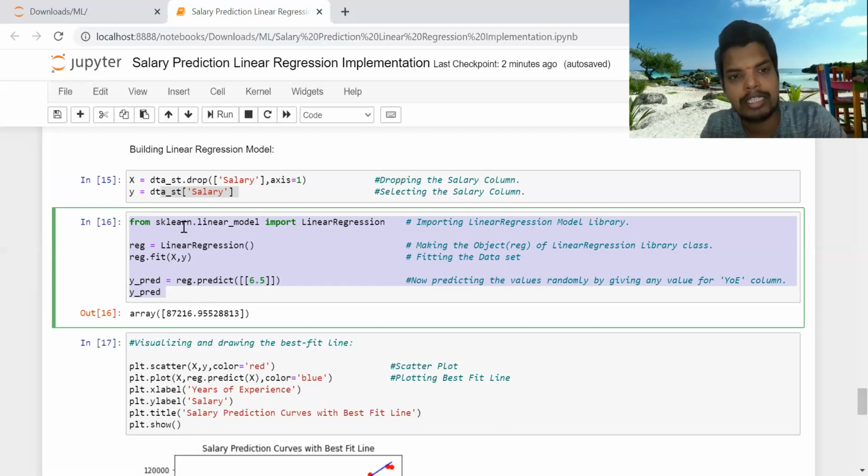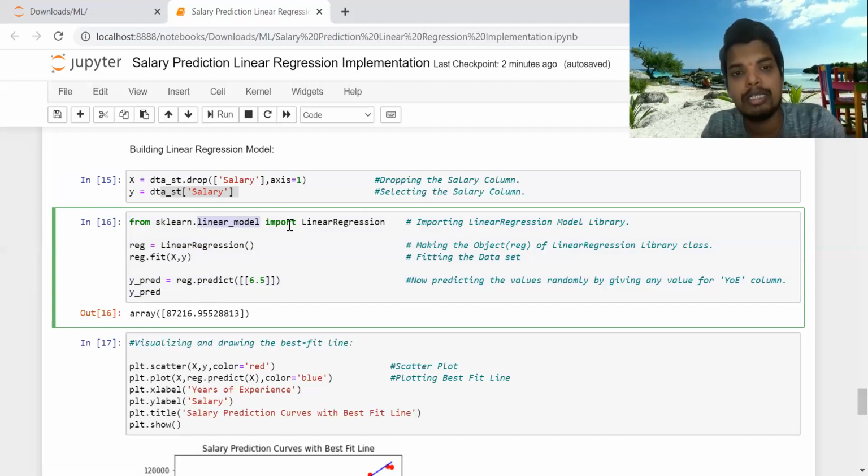From scikit-learn we have imported the linear_model module, and inside it there is a LinearRegression class. There are multiple regression classes inside linear_model, but here we are importing just LinearRegression. I've mentioned all of this in the comments. This is our regressor variable, or you can say the object of the class, the LinearRegression class.